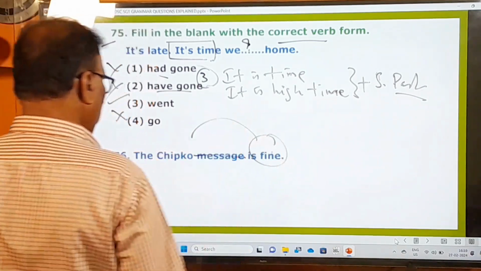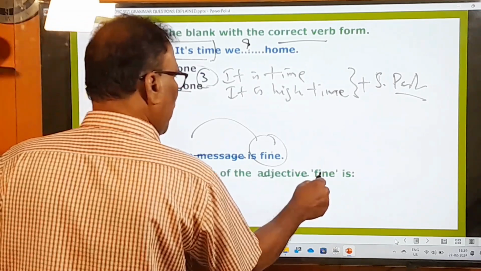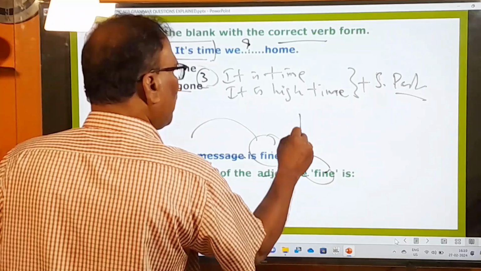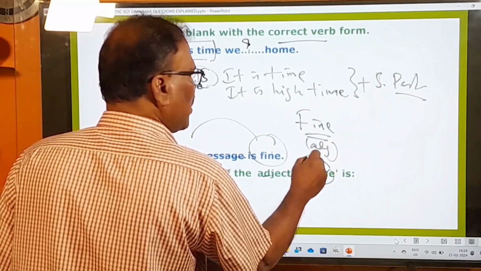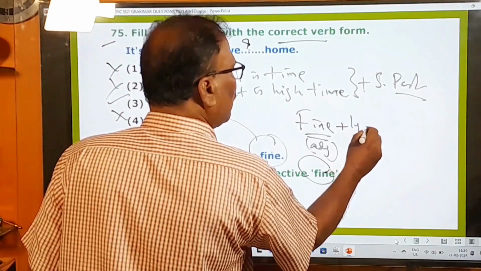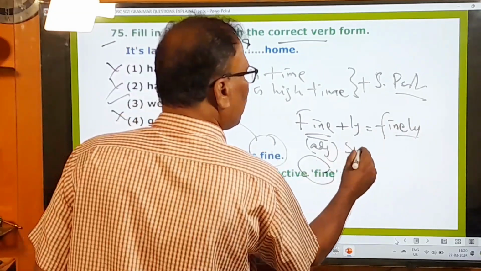Okay, right. And here, what is the examiner asking us to do? The adverb form of the adjective fine. So what is the adverb form of fine? See, remember, fine is an adjective. To turn this into an adverb, you must add ly to that. Then that becomes finely.